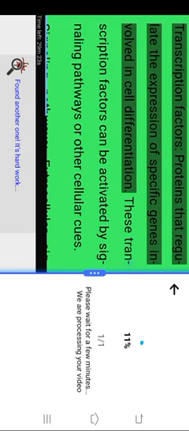Factors influencing commitment. Several factors contribute to the commitment process. Transcription factors are proteins that regulate the expression of specific genes involved in cell differentiation. These transcription factors can be activated by signaling pathways or other cellular cues.